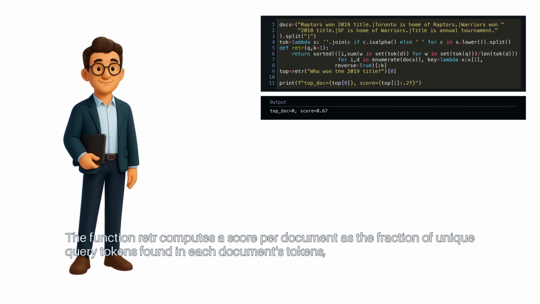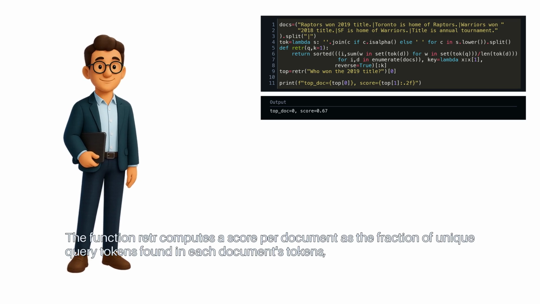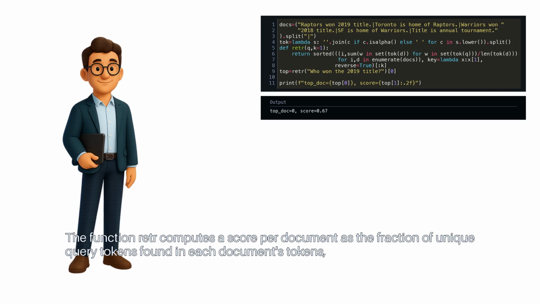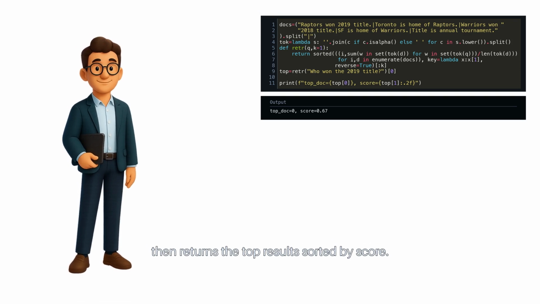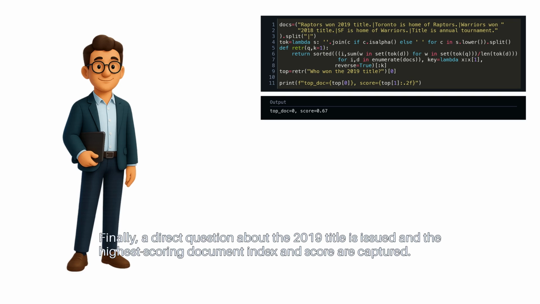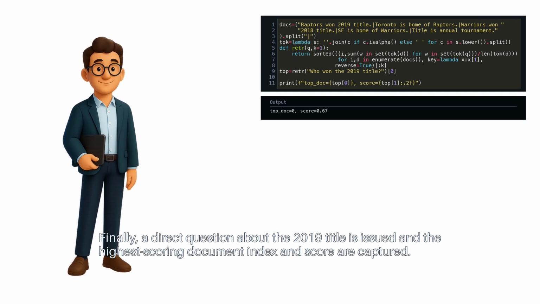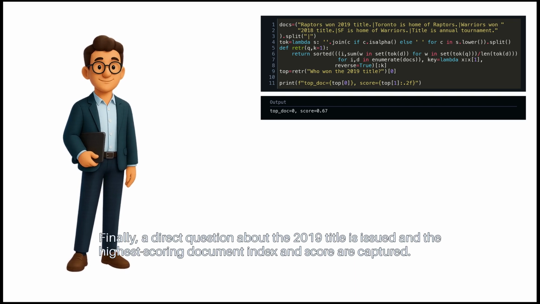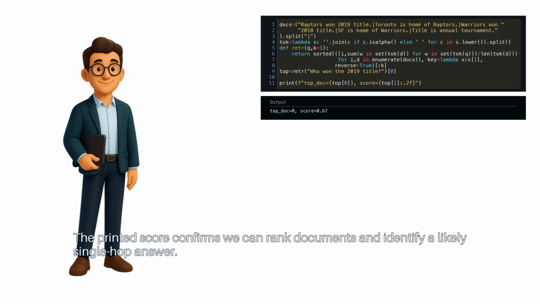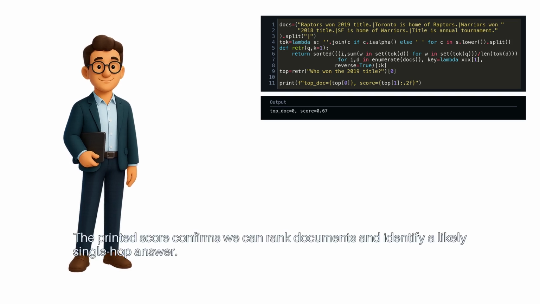The function retr computes a score per document as the fraction of unique query tokens found in each document's tokens, then returns the top results sorted by score. Finally, a direct question about the 2019 title is issued, and the highest scoring document index and score are captured. The printed score confirms we can rank documents and identify a likely single hop answer.